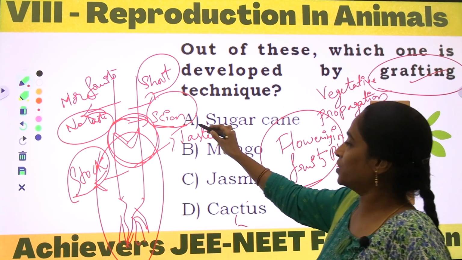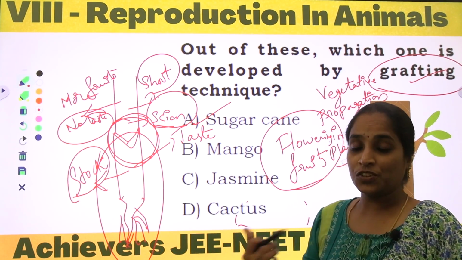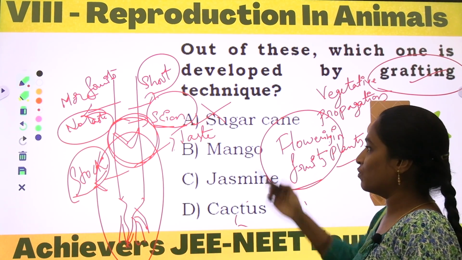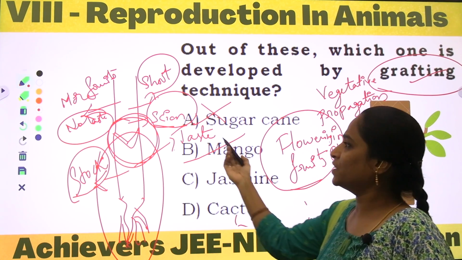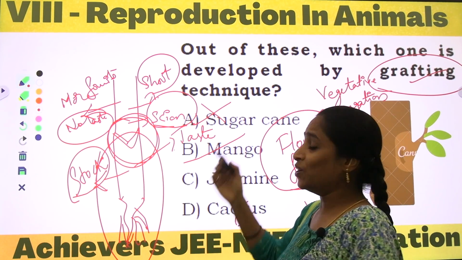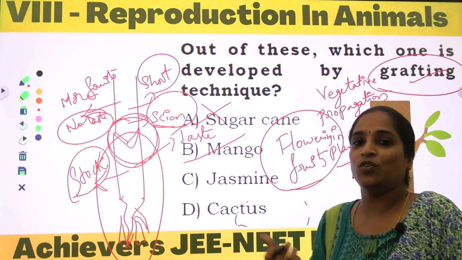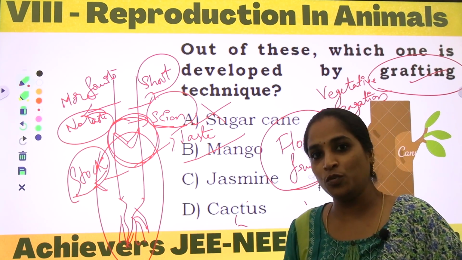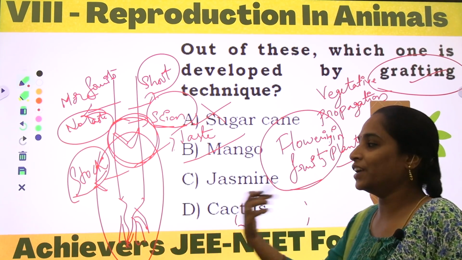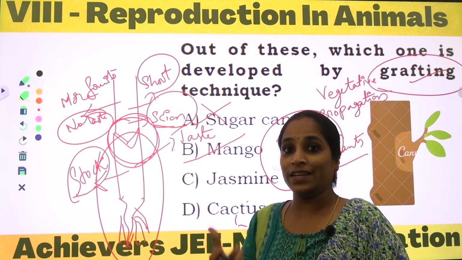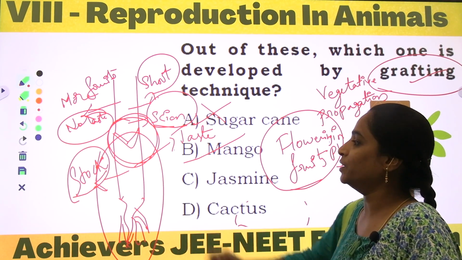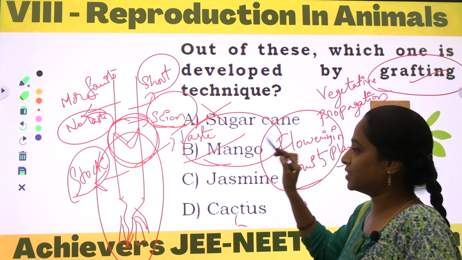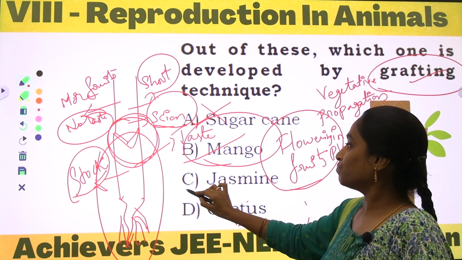Okay, the sugarcane stem we will consider. The stem is the edible part of the sugarcane, so this is the wrong option. And what is the next one? Mango. As we discussed just previously, the mango taste must be considered and the mango quantity also must be considered. The population is large, so more people will be buying, the count will be more, and the taste also must be good. So mango plant can be considered as a grafting process.